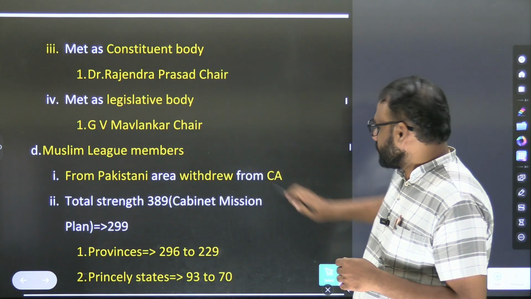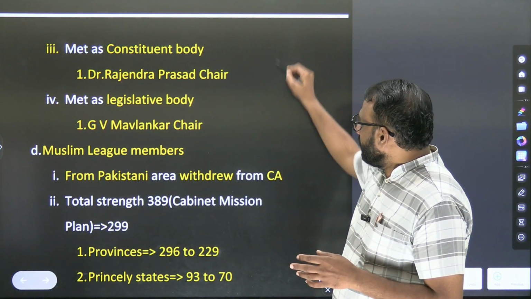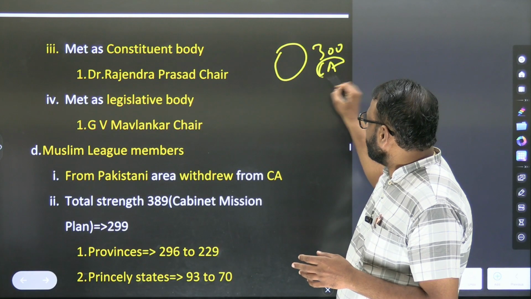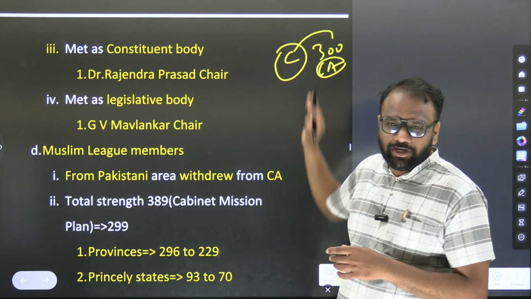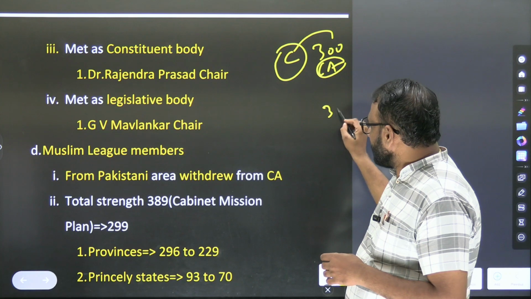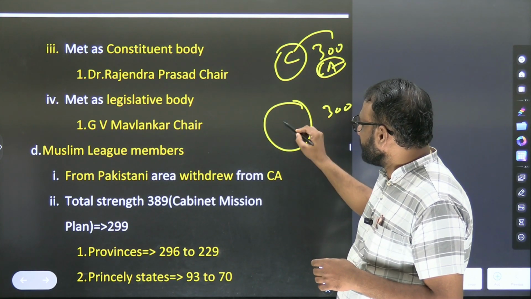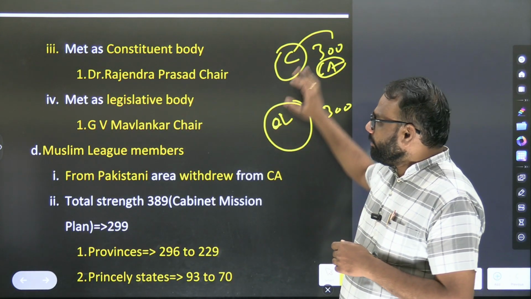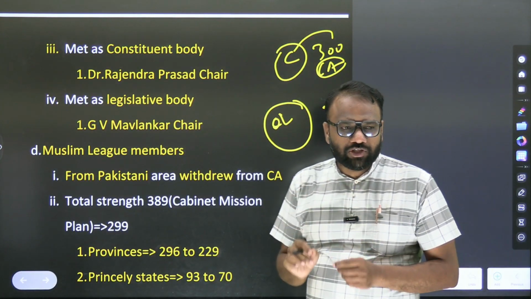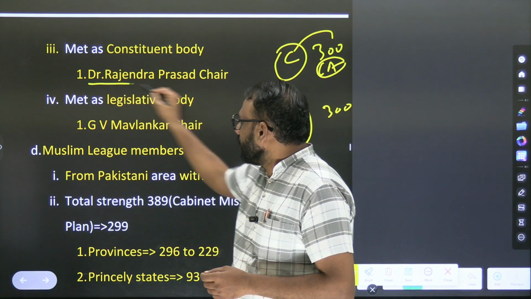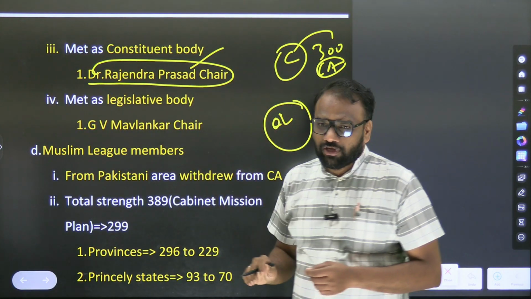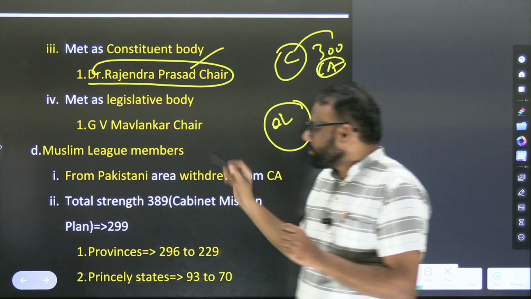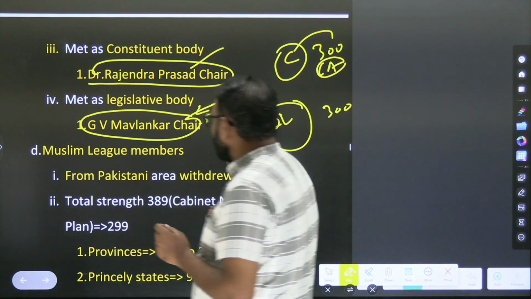Now these two things are important. The same group of around 300 members meets to write the constitution, and it is called the Constituent Assembly. The same group of 300 people also sits at other times to write ordinary law. When they meet as a constituent body to write the constitution, it was chaired by Dr. Rajendra Prasad. When the same 300 people met to enact an ordinary law, it was presided over by G.V. Mavlankar. Important.